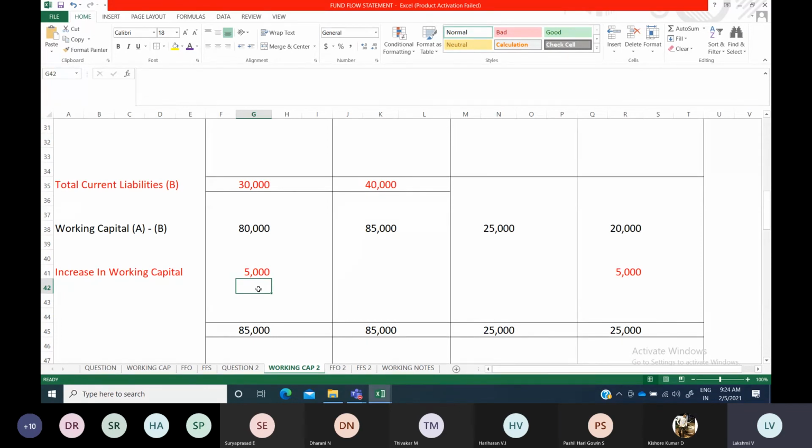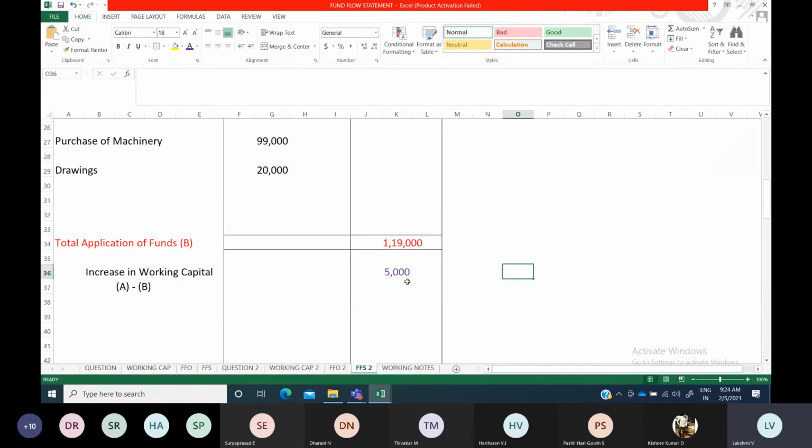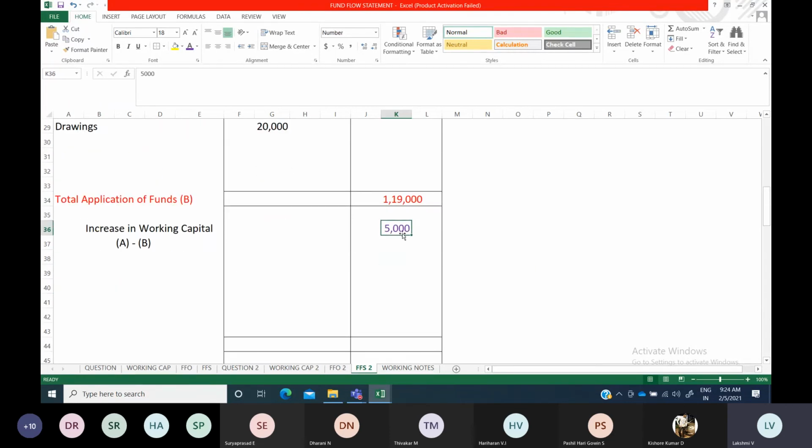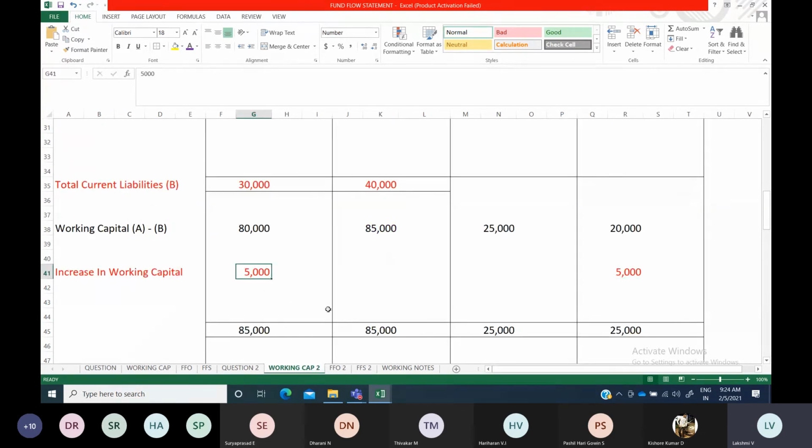If you are getting it like this, then your sum is right, or else you have made a mistake somewhere and have to go through the entire problem. Whether the first step is right or wrong, you can identify it because this amount and this amount should match. Then, till your final step, the increase in working capital, sources minus application, should match your first step amount. Then only your answer is right.